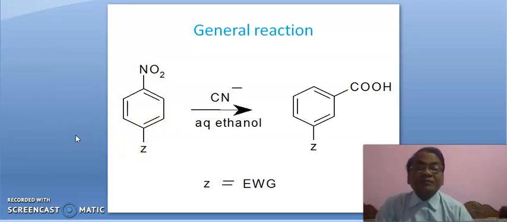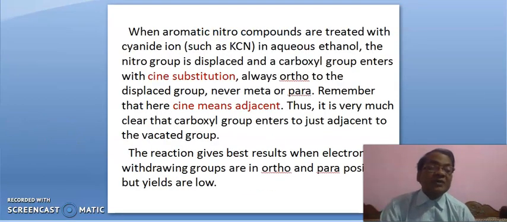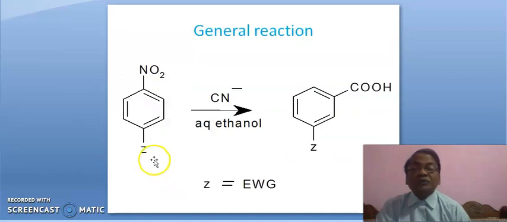If an electron withdrawing group is present here, the reaction gives best results when electron withdrawing groups are in ortho or para positions, but yields are low. The reaction is better when you put an electron withdrawing group at ortho or para position. Why?